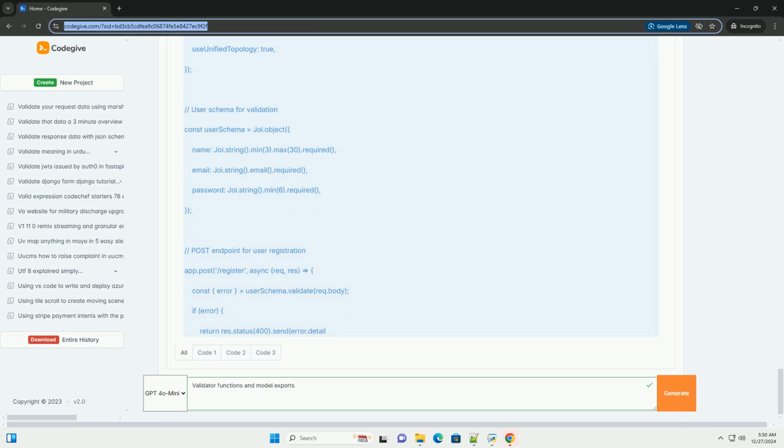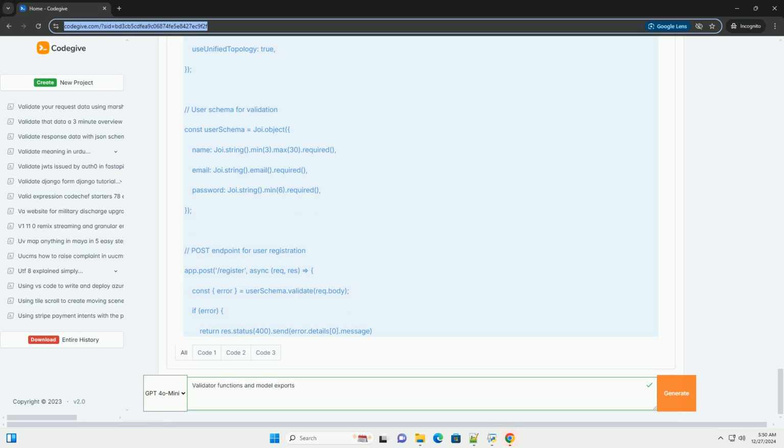Common validation libraries. 1. Joi, a powerful schema description language and data validator for JavaScript. 2. Validator.js, a library of string validators and sanitizers. 3. Express Validator, a set of middlewares for validating and sanitizing request data in Express.js. Example of using Joi for validation.